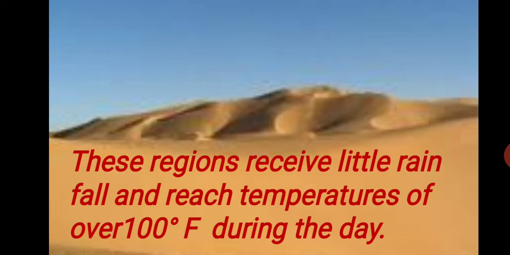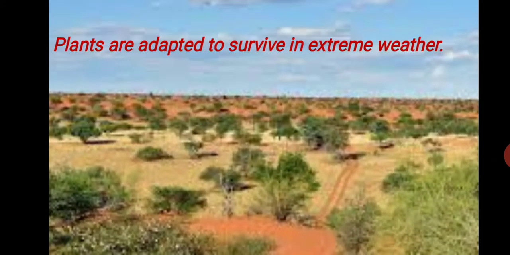So we can say extreme temperature is there and they are receiving very little rainfall. That's why very less vegetation is growing in deserts. And the plants are also adapted to survive in extreme weather. So what are the adaptations that we will learn in this topic, in this video?